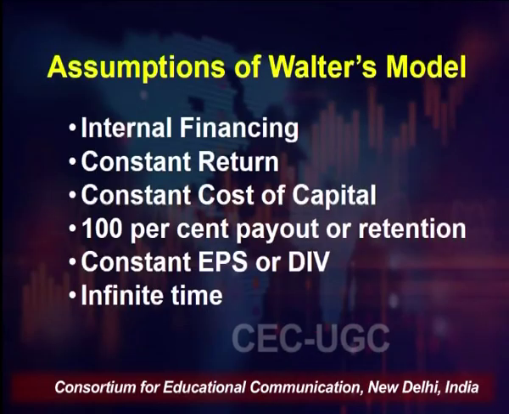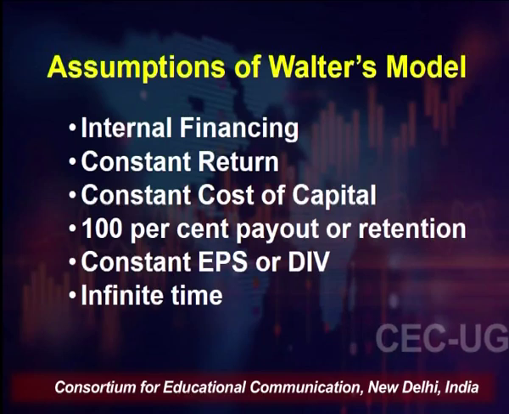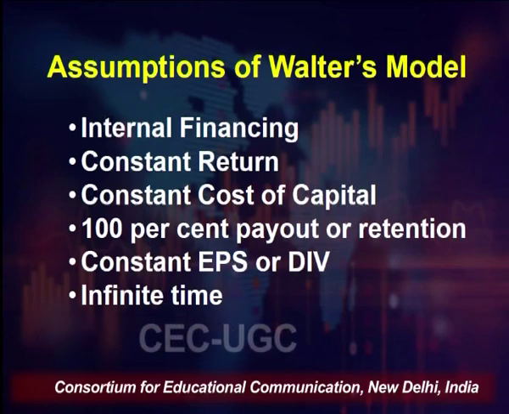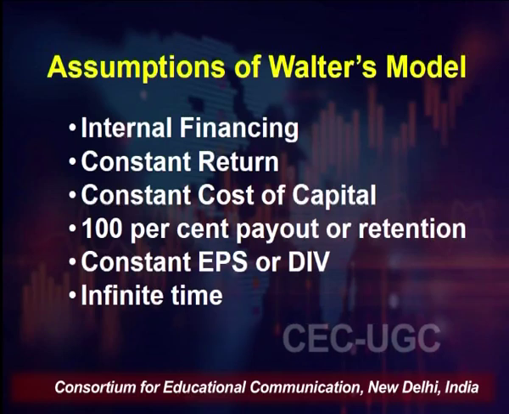Then there will be constant EPS and DIV. What is EPS? EPS is earning per share. So it will also remain constant, and dividend per share will also remain constant. And the timing will be infinite. That means the company's existence will be for a longer duration, or it will remain forever, that is for an infinite period of time. Now keeping these assumptions in mind, this is what the Walter model says.